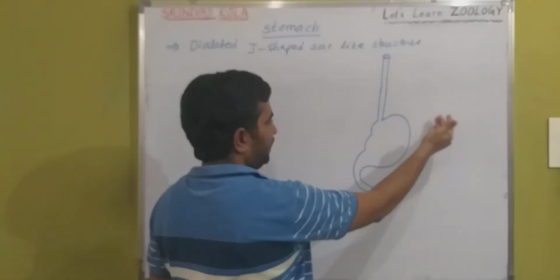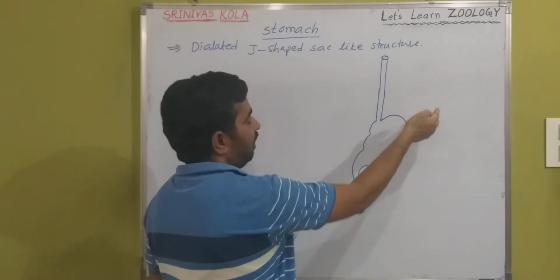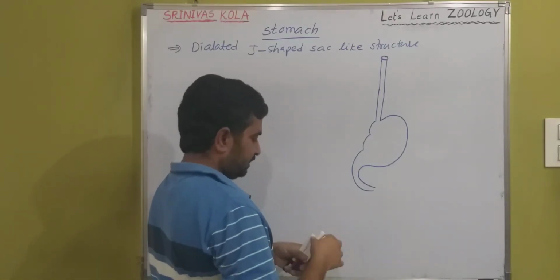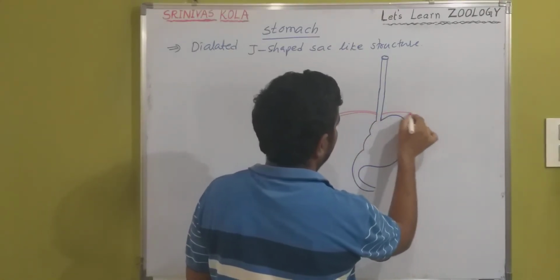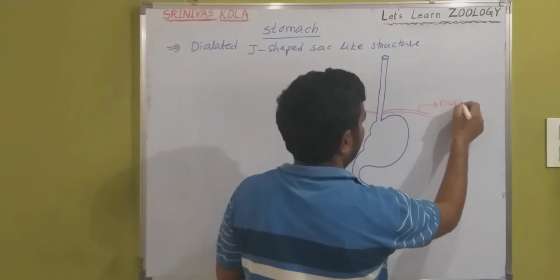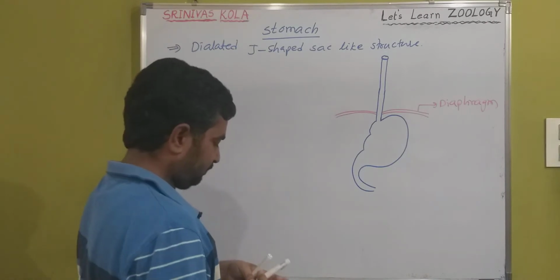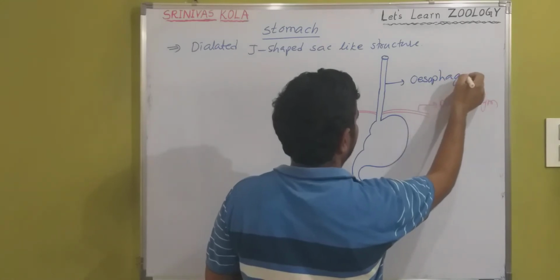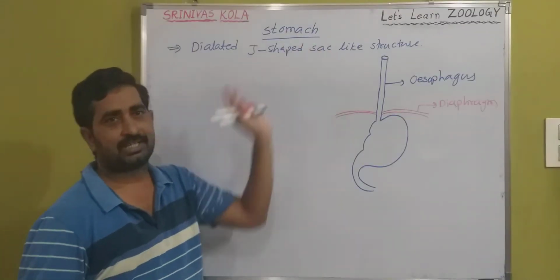So this is the left abdominal region, and this is the right abdominal region. So the left upper abdominal region, just off to the left side, and just below the diaphragm. This is the diaphragm and this is the esophagus. So this is the stomach, a J-shaped sac-like structure.